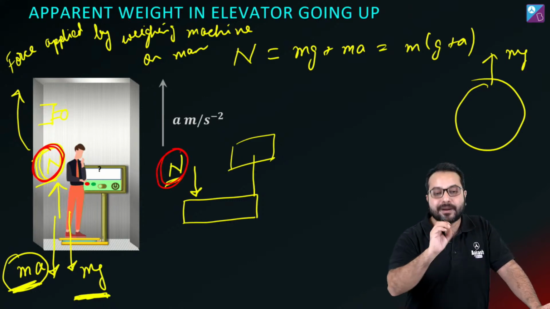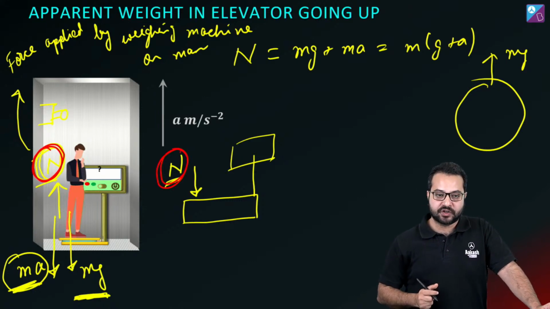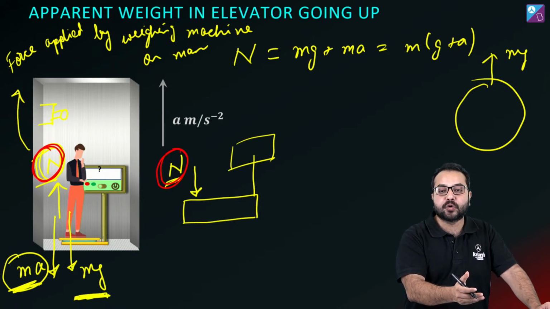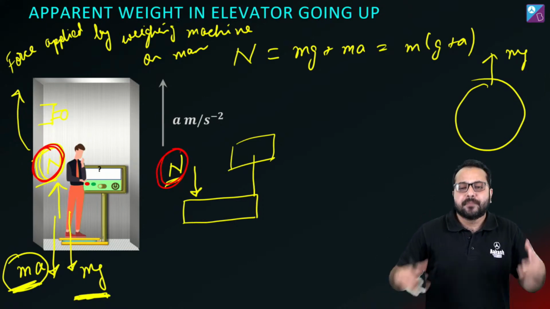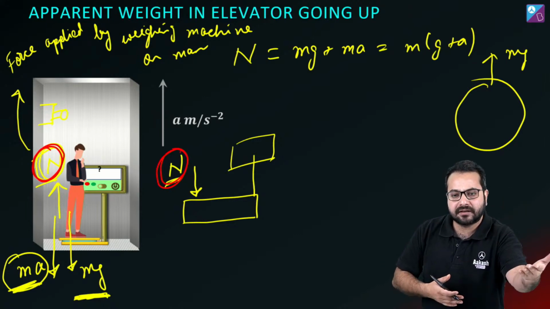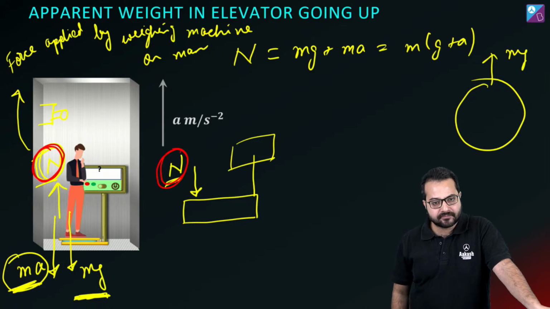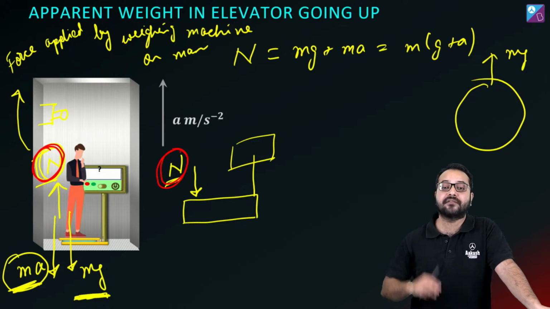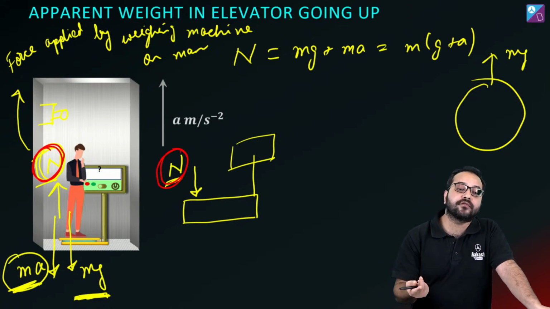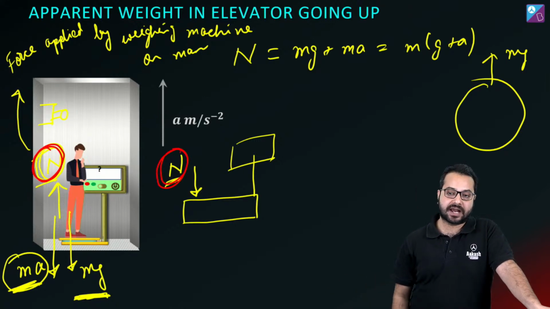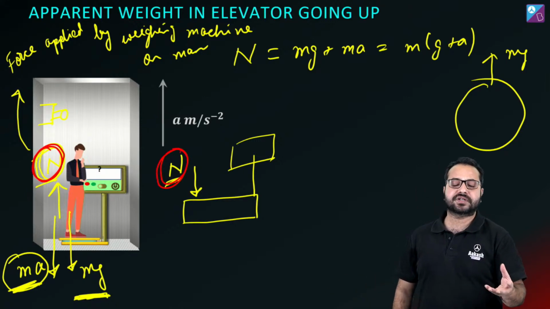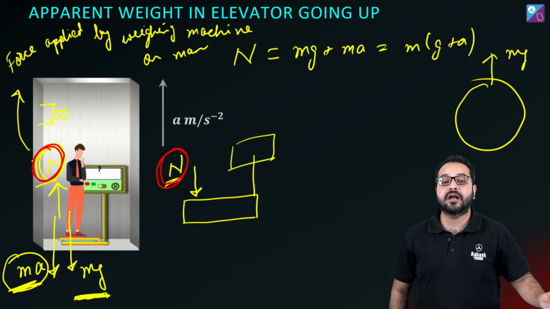This is just a mathematical adjustment. So we cannot say that there is going to be a reaction of this pseudo force, because the reaction has to be on something, and there is nothing on which I can apply the reaction force. So only real forces can have an action and reaction pair. A pseudo force cannot have an action and reaction pair because it is not a real force. It is just a mathematical adjustment.